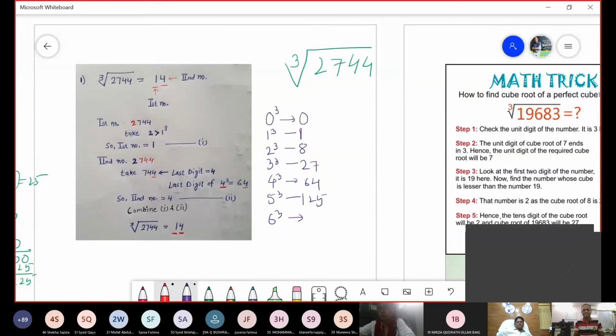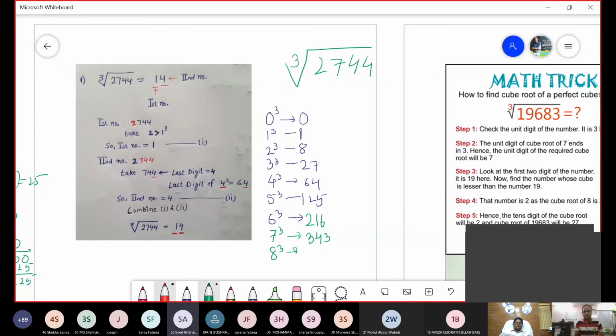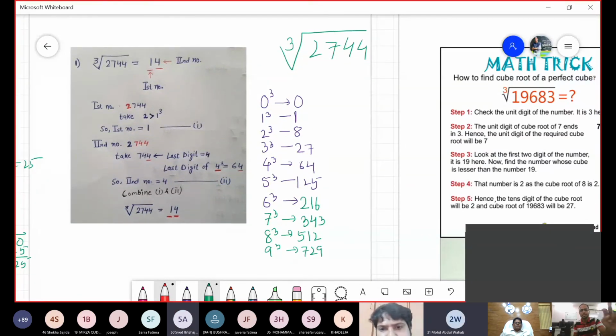Come on, अब तो बताओ 6 cube क्या होता है? Tell me 6 cube. अच्छा, do it and tell me. Come on, I am waiting for you. Do it. 216. Yes, 2 1 6. अच्छा, what is 7 cube? 343. What is 8 cube? 512. 729 is 9 cube, and last but not the least, come on, tell me. That is 10 cube, right? 10 cube is 1000.